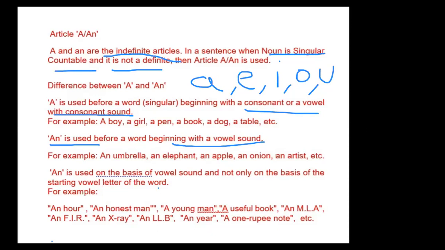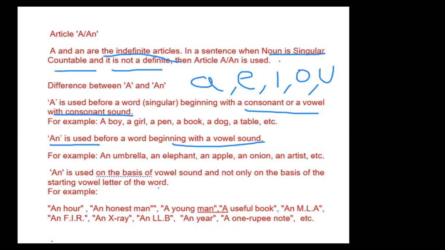Honest starts with H, and H is silent. When we speak honest, the sound is O, and O is a vowel. So before honest we use an.